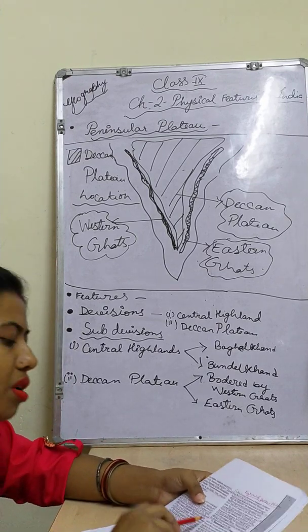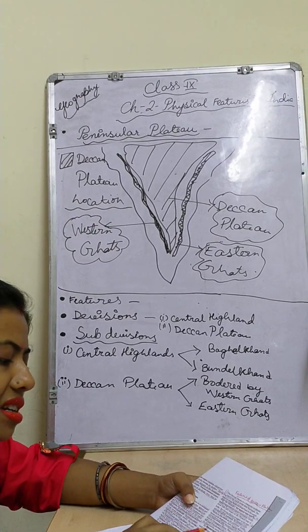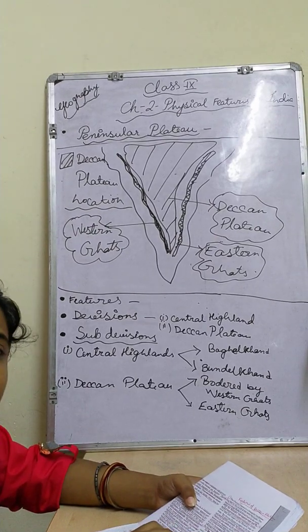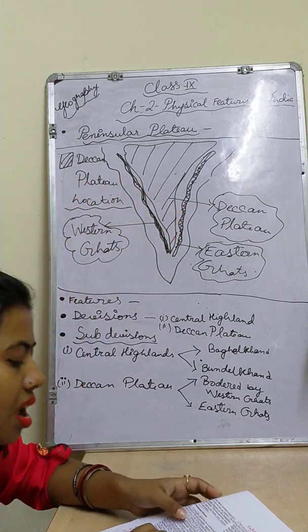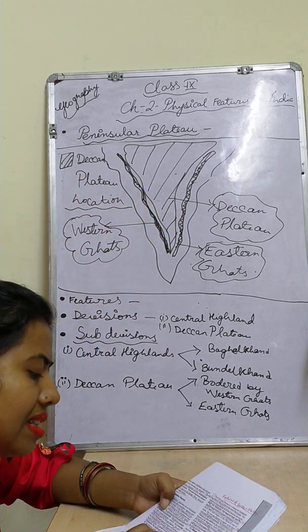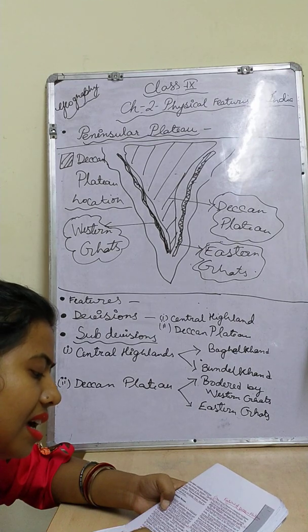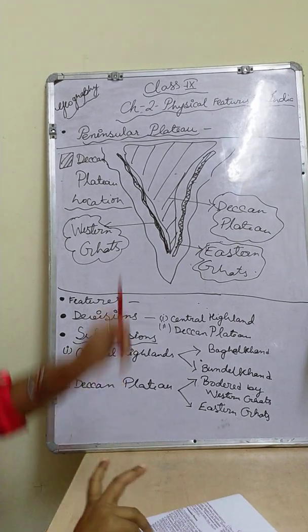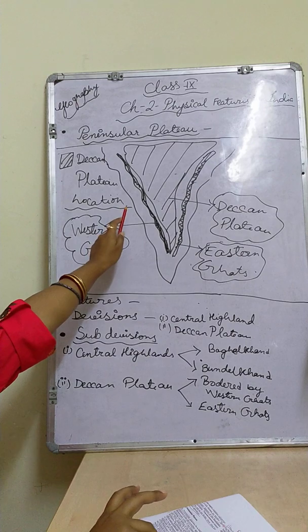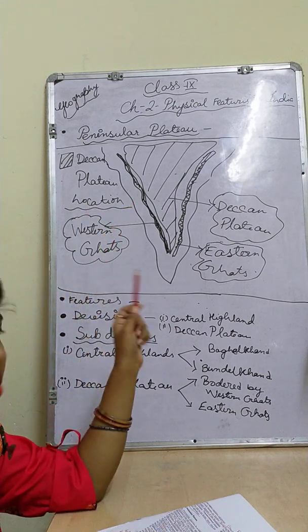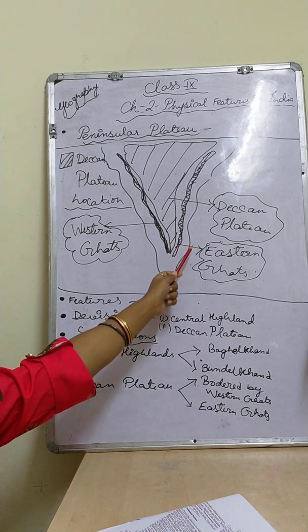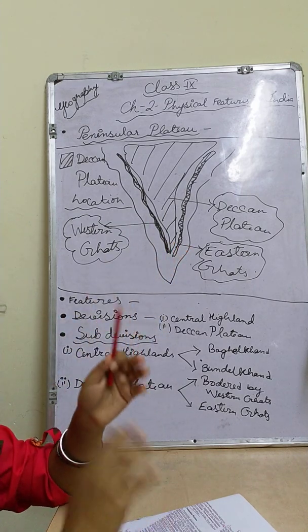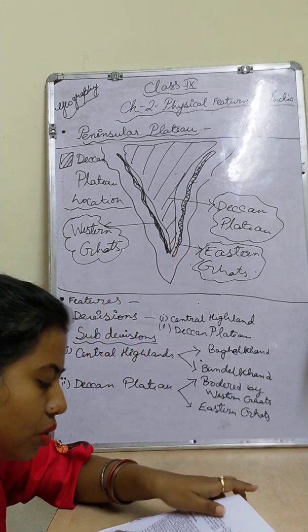Next, I will come to the Western and Eastern Ghats. The Western Ghats and Eastern Ghats mark the western and eastern boundary, the edges of the Deccan Plateau respectively. I have already drawn it, so it is very clear to you, children. After the Western Ghats there will be the Western Coastal Plain. When we discuss the coastal plains, we will find it out. Next, after the Eastern Ghats there will be the Eastern Coastal Plain. So it will be the border area of this Deccan Plateau totally.